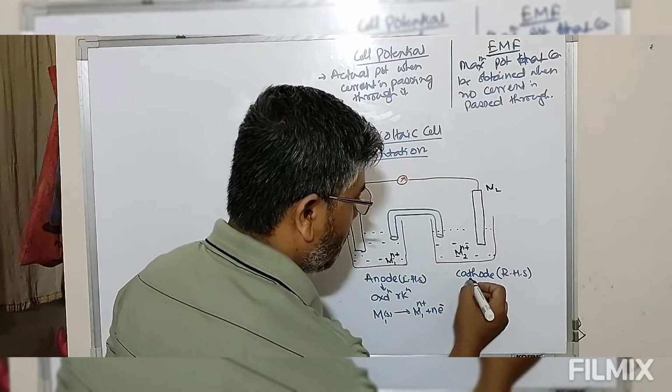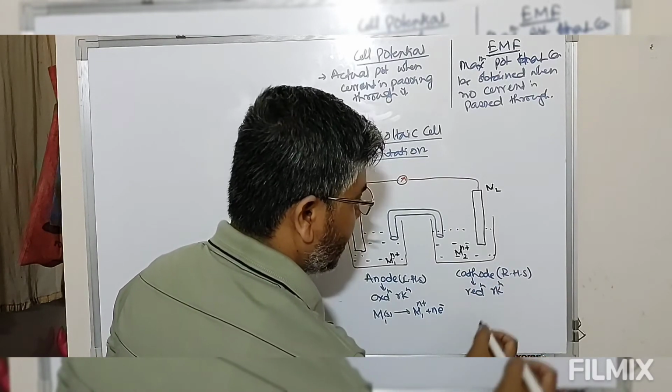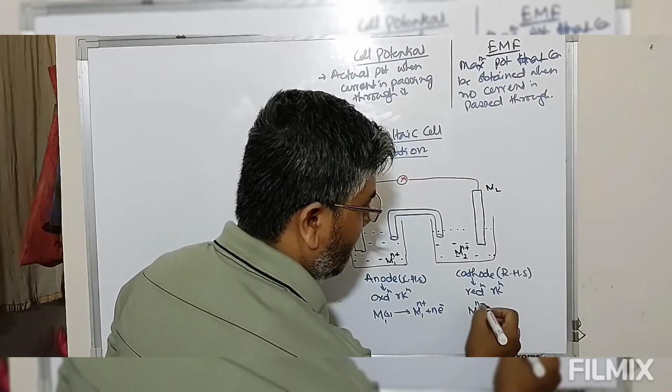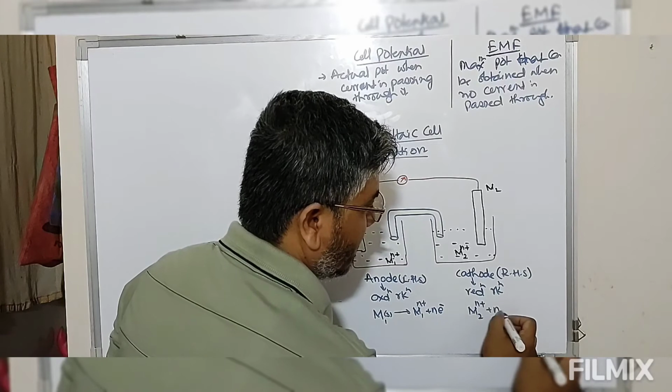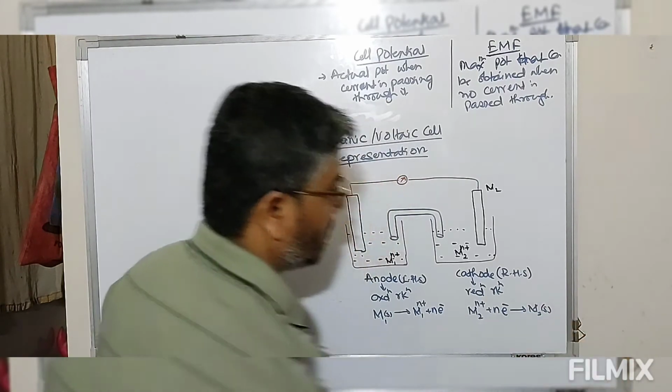On the other hand, the cathode is where the reduction reaction takes place. The reduction reaction is that the M2 n plus ion takes up electrons and is reduced into M2 solid.